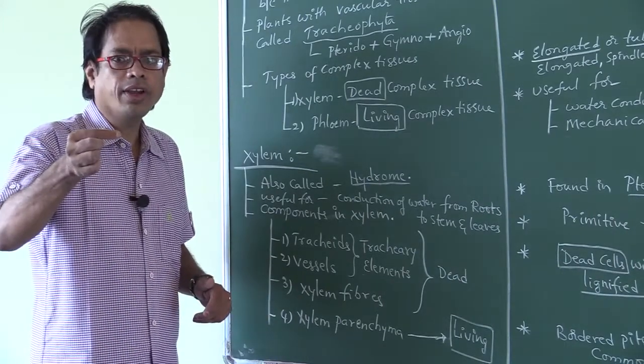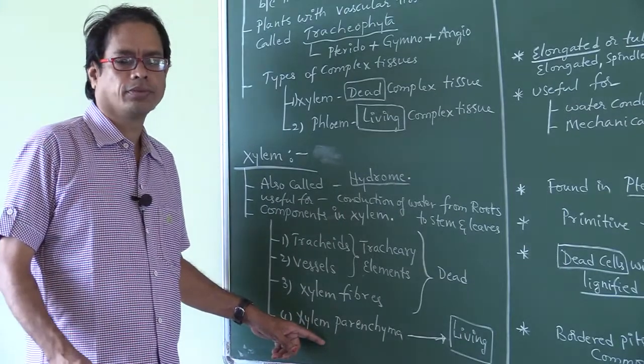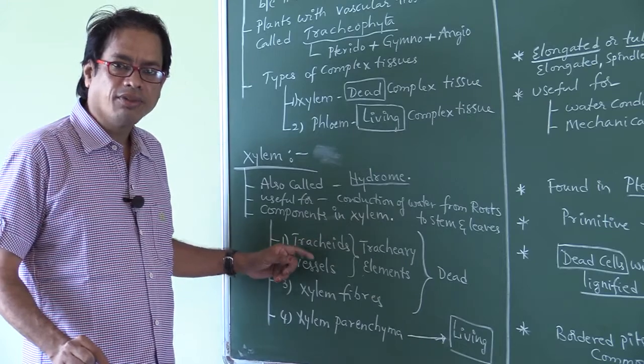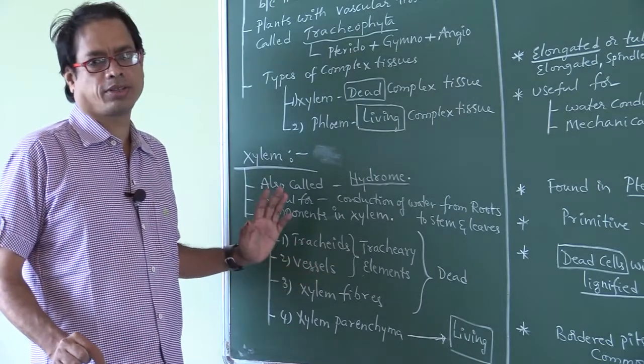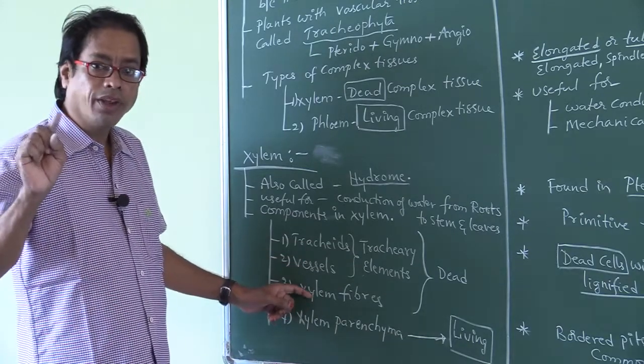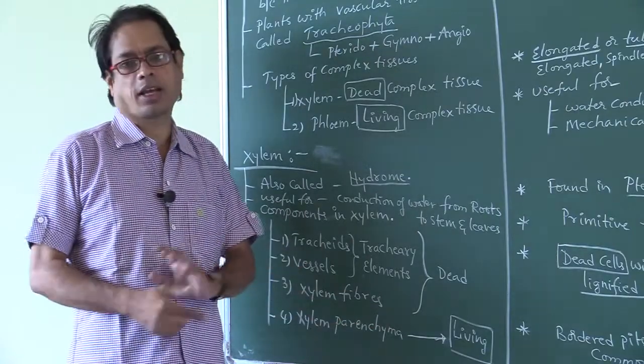The only living component in xylem is xylem parenchyma. The dead components in xylem are tracheids, vessels, xylem fibers. Number of dead components: 3. Number of living components in xylem: 1, that is xylem parenchyma.